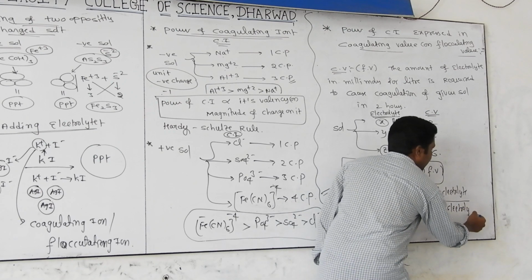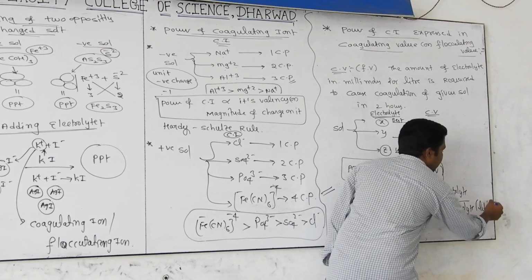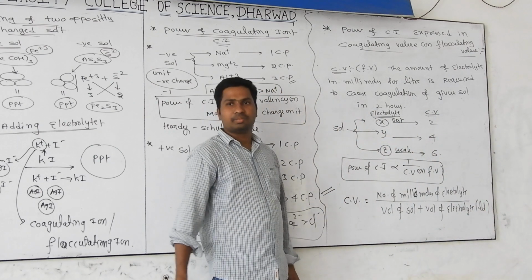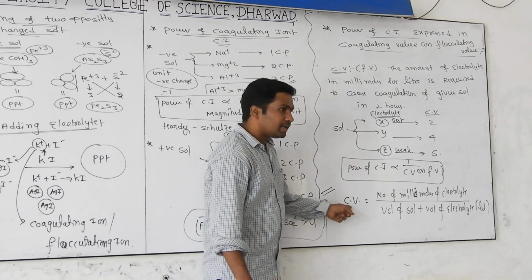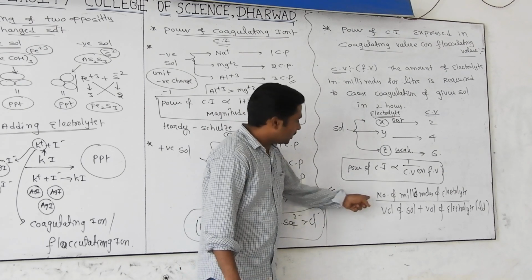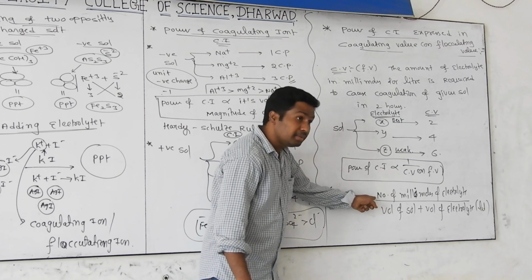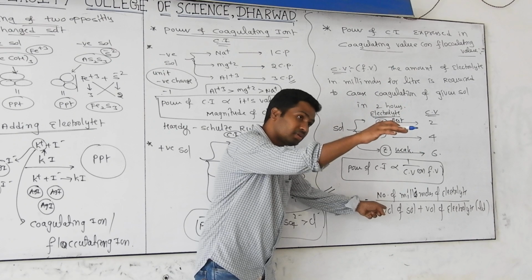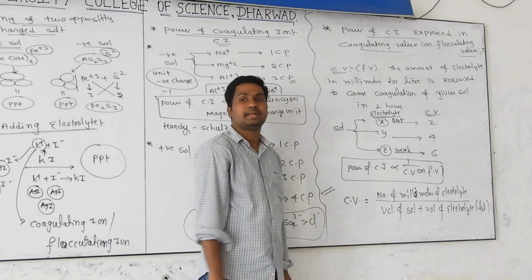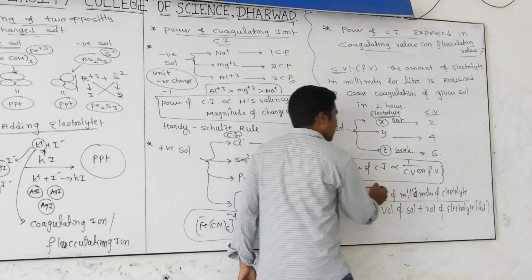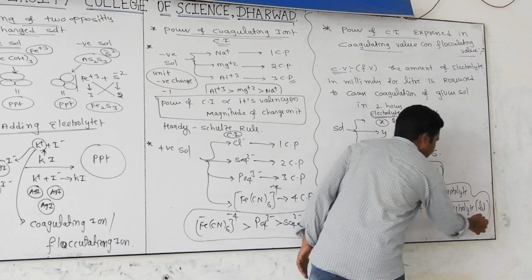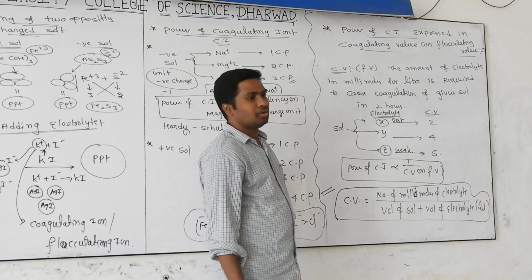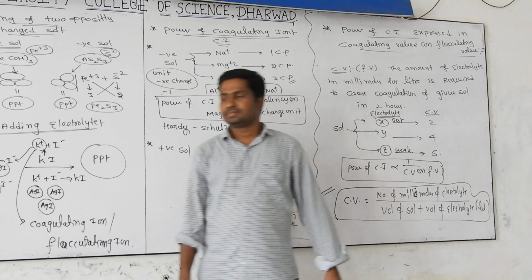Volume should be taken in liters. It's a very, very important formula. So based on this, the coagulating value or flocculating value formula is the number of millimoles of the electrolyte by the volume of sol plus the volume of electrolyte added, but all volumes should be taken in liters. To be on the safe side, learn this formula, it may be useful in some competitive examinations. All of you getting it? Yes.